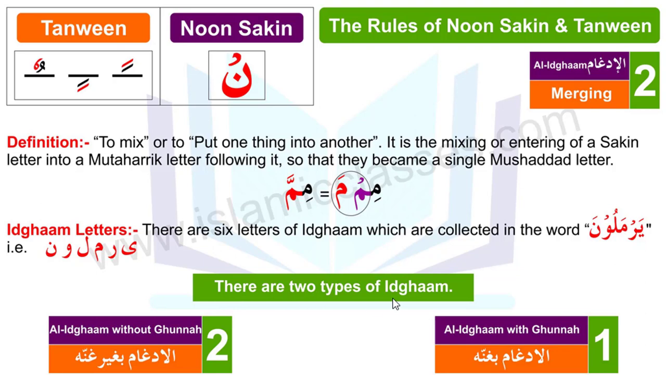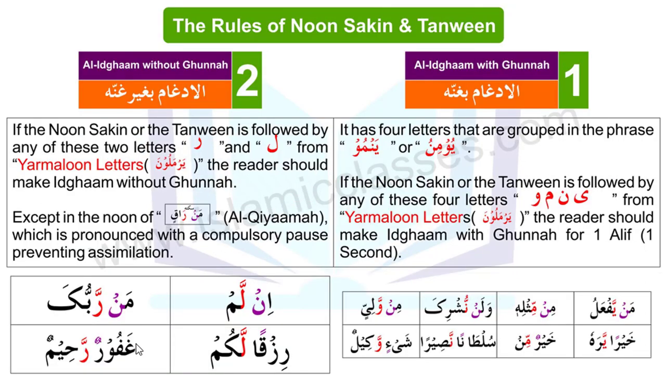There are 2 types of idgham. The first is called al-idgham bi Ghunnah, like idgham with Ghunnah, and the second is al-idgham bi ghayri Ghunnah, like idgham without Ghunnah. So on the first type we make idgham with Ghunnah, and on the second type we make idgham without Ghunnah. So now we read what these are.